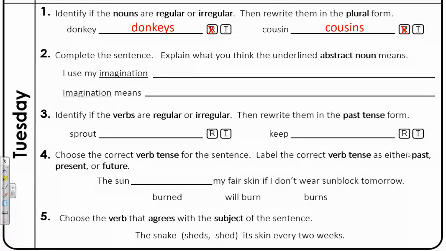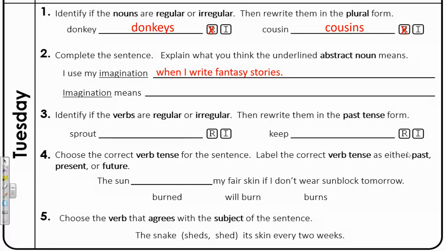Number 2, the underlined abstract noun this week is imagination. First, they want us to complete the sentence. I use my imagination. I wrote, when I write fantasy stories, because we talked this year, fantasy stories aren't real. They never really happened. And sometimes they can never really happen in real life anyway.